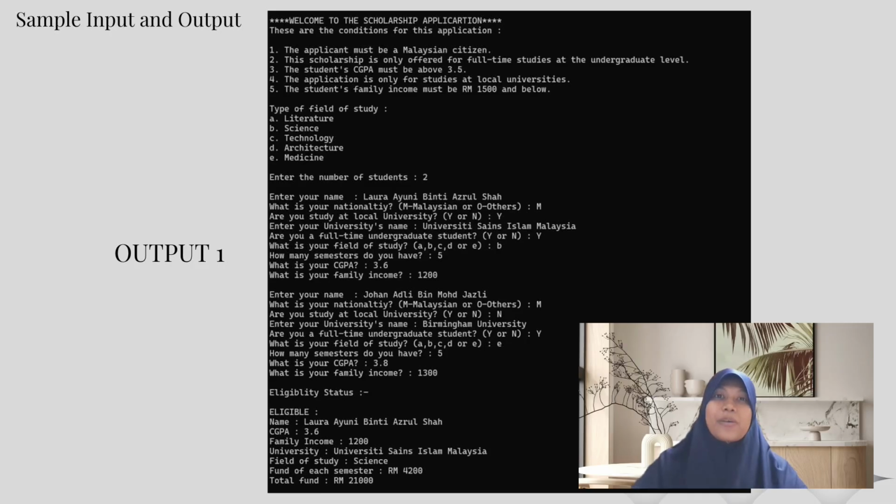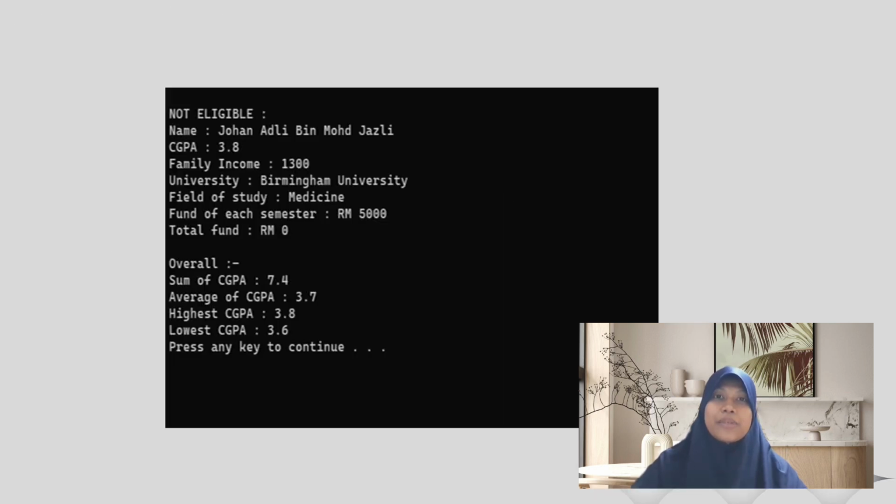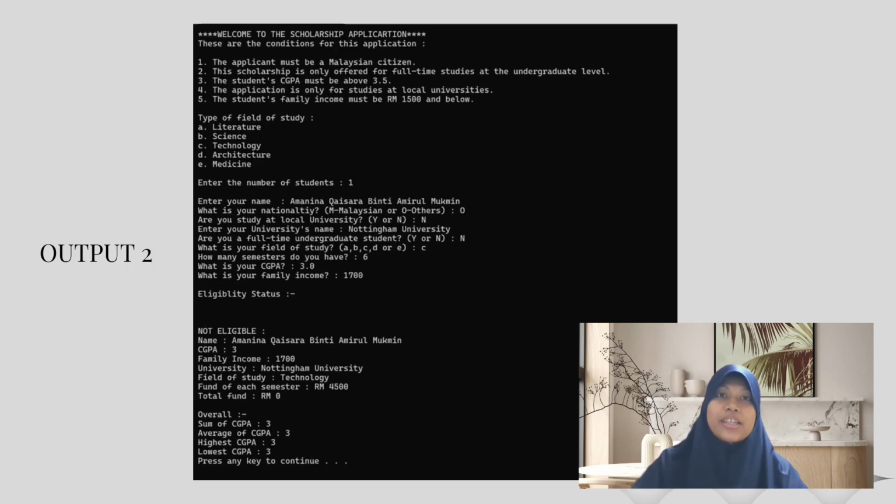This is a sample output of our system. The system will ask the user to enter the number of students, their name, nationality, and whether they are studying at a local university or not.